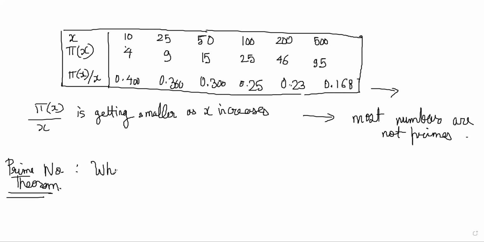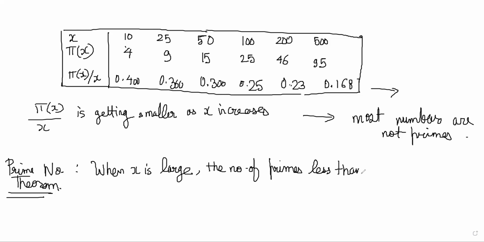So the theorem says when x is large, the number of primes less than x is approximately equal to x by ln x.